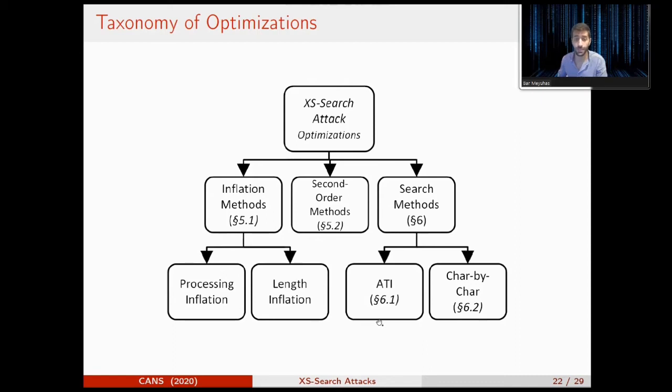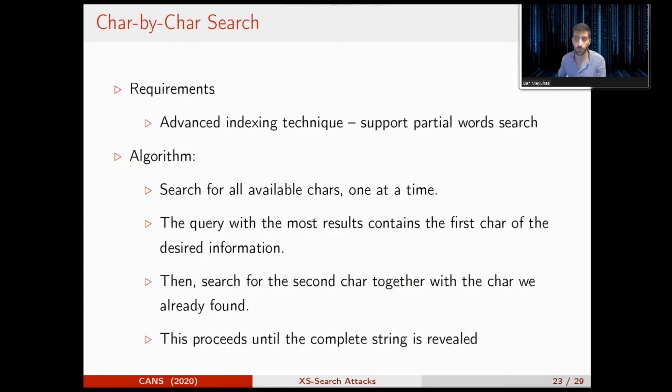The first is any term identification, ATI, that performs a search for an item from a closed list, for example a contact list. Another search method is a character by character search. It exposes the data character by character without any previous knowledge about the data. I will present in this presentation only the character by character search and its usage in our experiments.